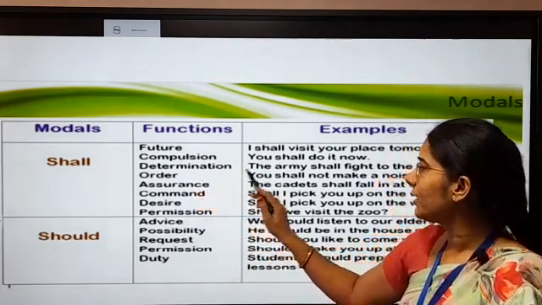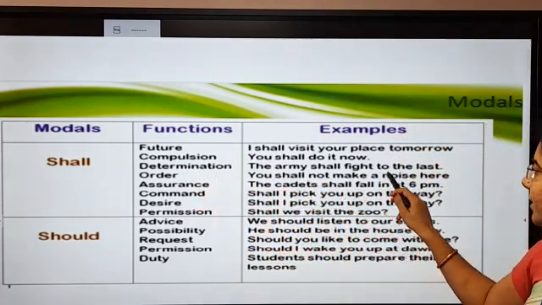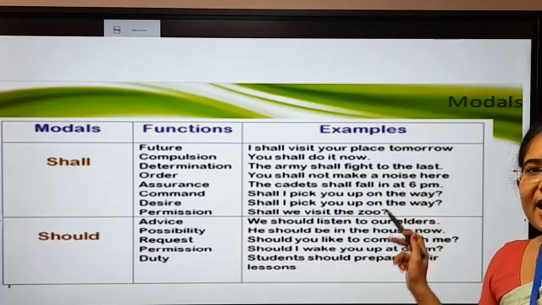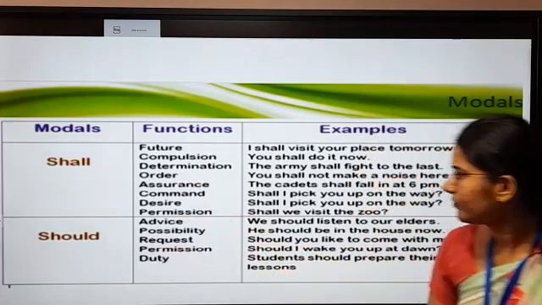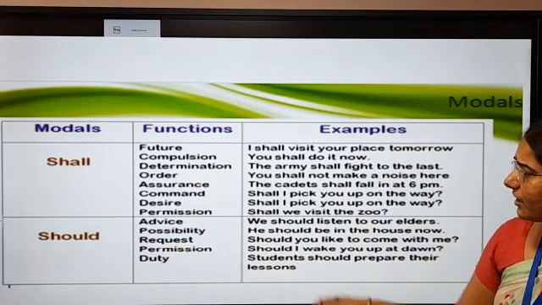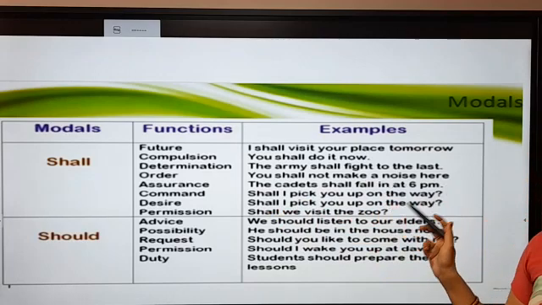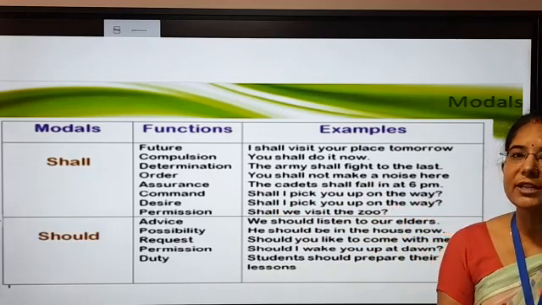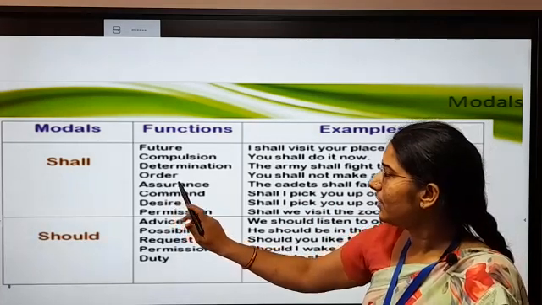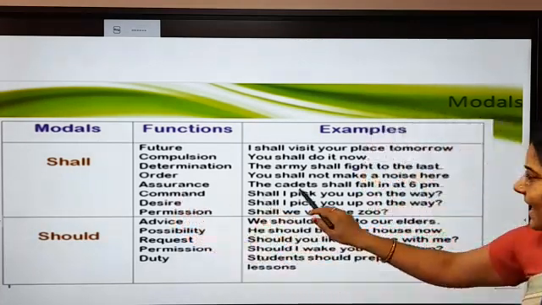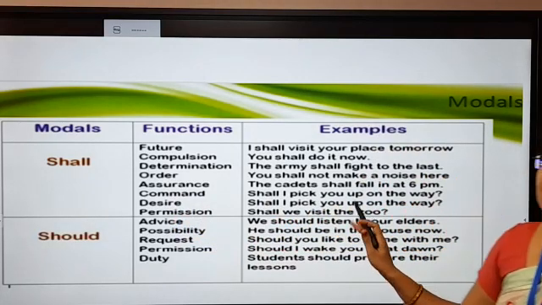For determination, if you are determined, then we use shall. The army shall fight to the last. It means the army is determined. For order also, in the sense of order, we use shall. You shall not make a noise here. It means this is my order. You shall not make a noise in the class. Got it? And next one is for assurance. The cadets shall fall in at 6 p.m. These are the assurance.